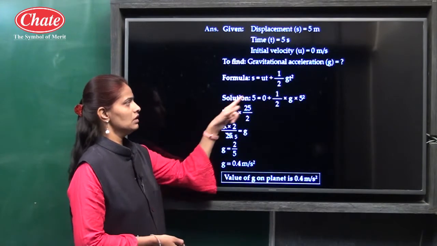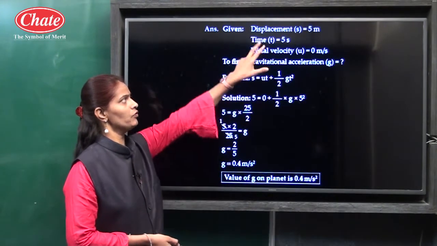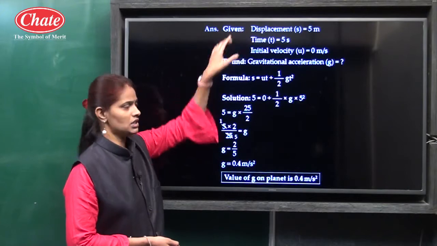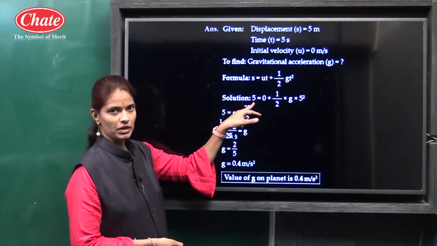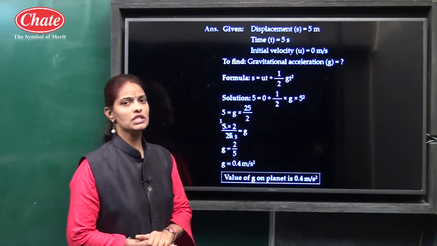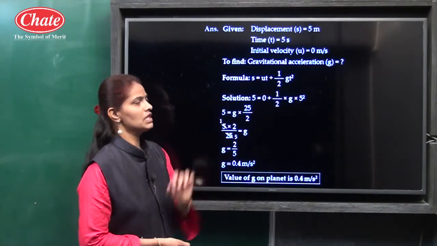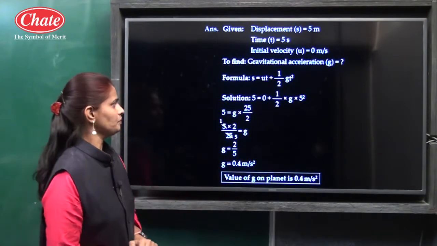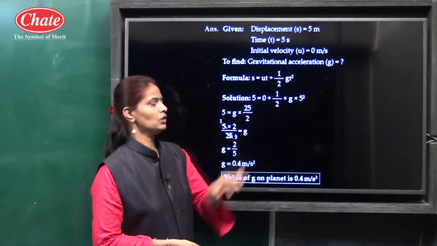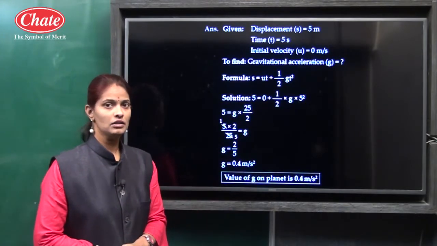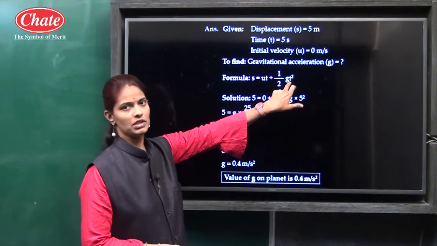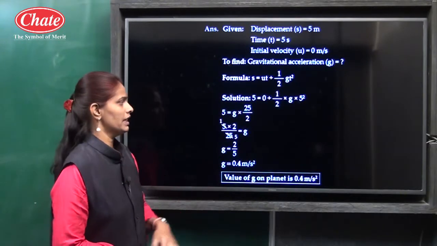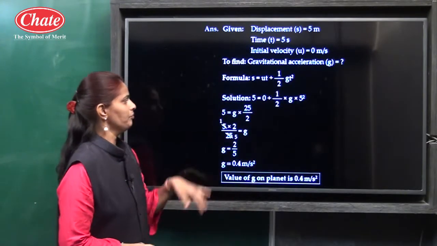So you have to put the values from the question. Here S is equal to 5 meter, initial velocity 0, so U into T becomes 0, plus half into G into 5 square. We know time is equal to 5 seconds, that is why we write 5 square.